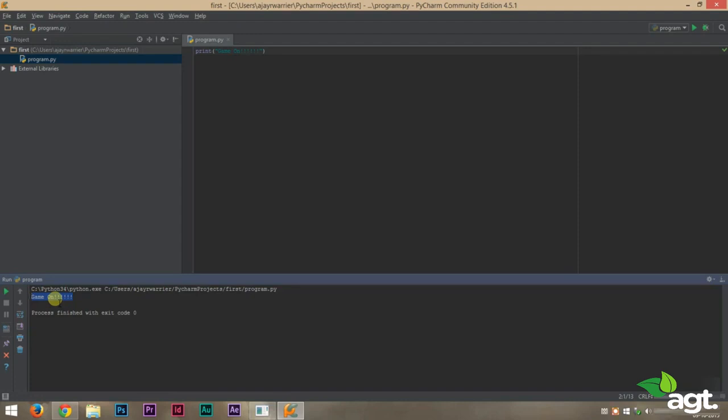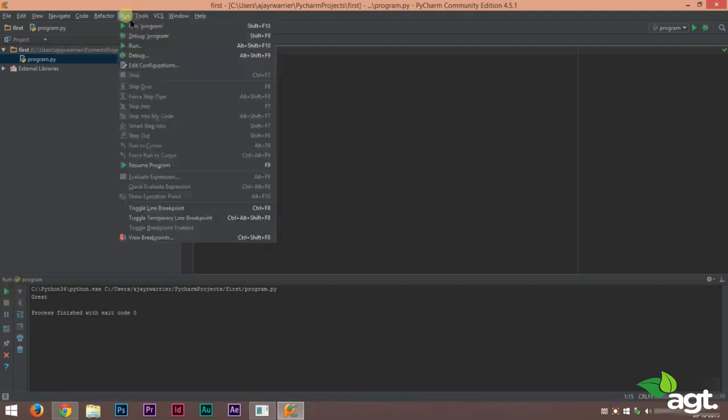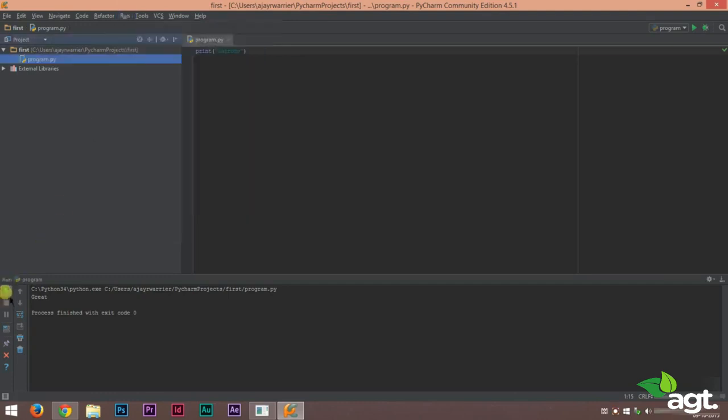Now if you don't want to print game on, you want to print something else, all you have to do is just change the text inside these double quotes. Instead of game on, you want to print hello, and you can do that. If you change the text to carrots and hit on run, you can go to the run menu and select run, or else you can just click on this play button here and you can see carrots.